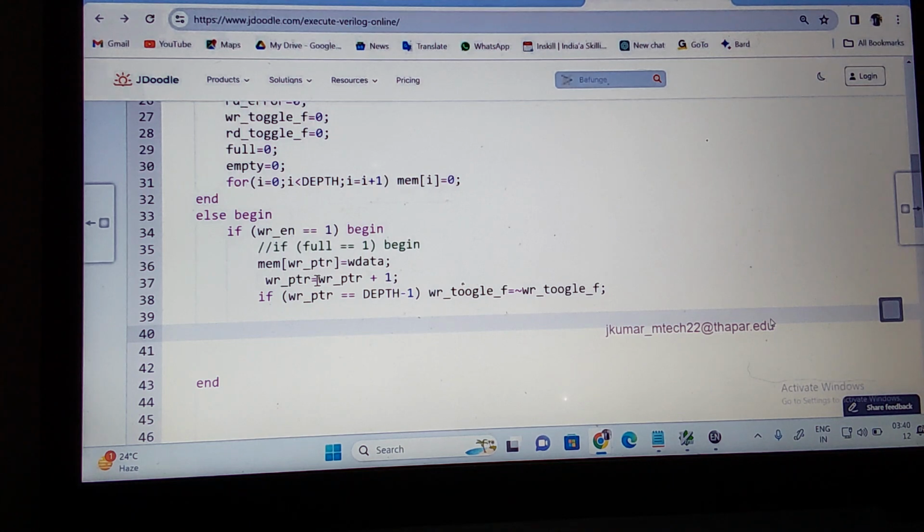Memory is 0. Then also you should check that if full is equal to 1, what do I want to do? My FIFO is full.